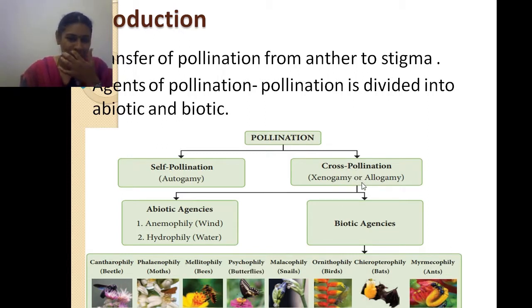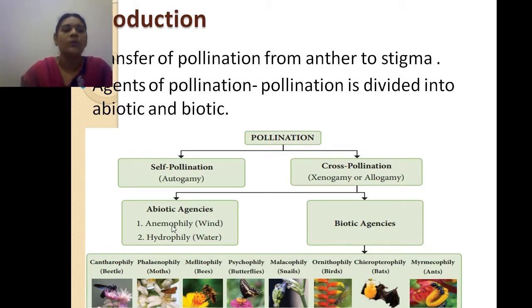Okay, so these agents are again divided into abiotic agents and biotic agents. Abiotic agents means anemophily and hydrophily. In anemophily, the meaning is wind: the wind is going to cause the pollination. And hydrophily means water is going to cause the pollination. So here the wind and water are abiotic agents causing the pollination, so they are abiotic agencies.